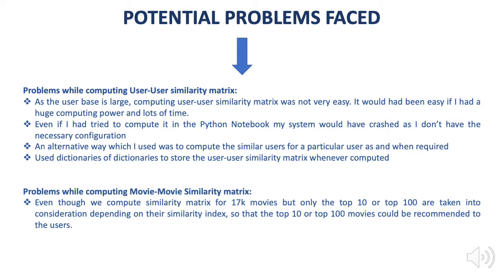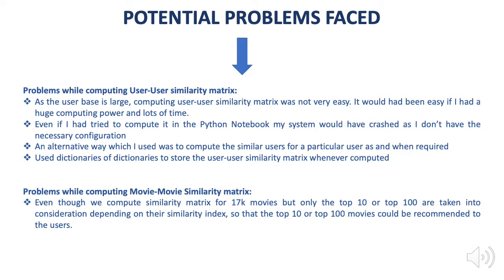Let's see the potential problems which I faced while analyzing this problem. While computing the user similarity matrix and movie similarity matrix, I faced the following problems. As the user base on the Netflix platform is large, computing the user similarity matrix was not at all easy. It would be easy if I had very high computing power and a lot of time at my disposal.